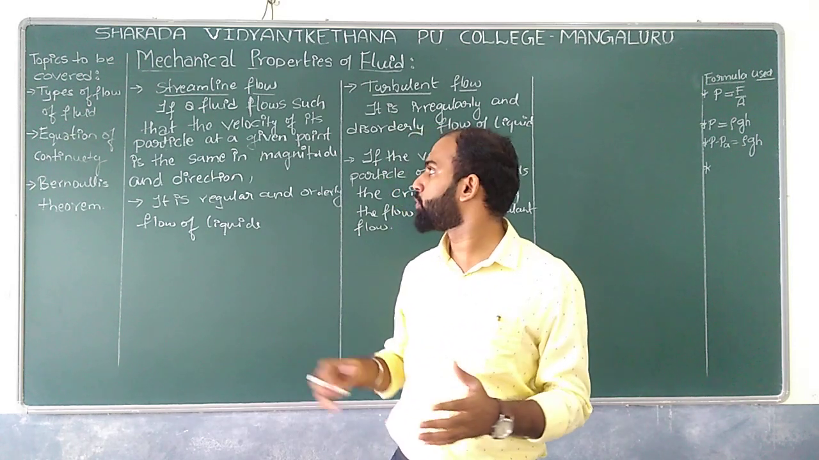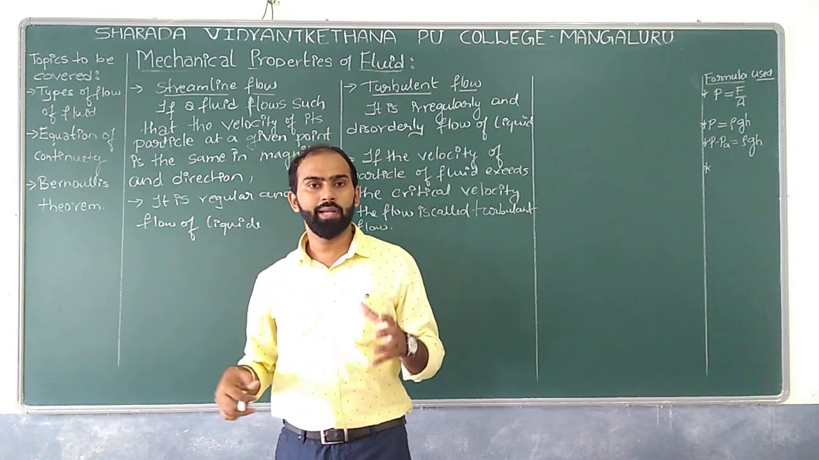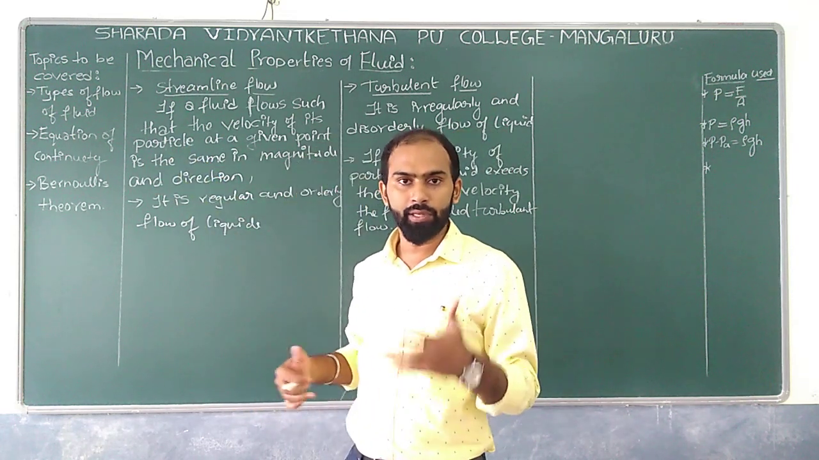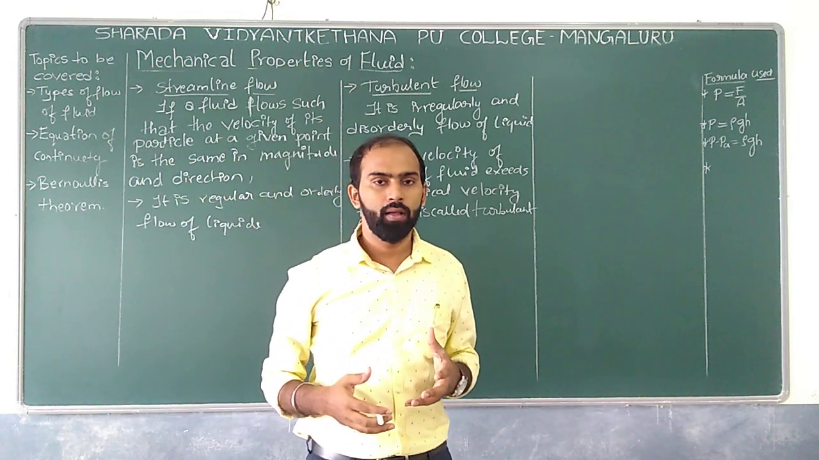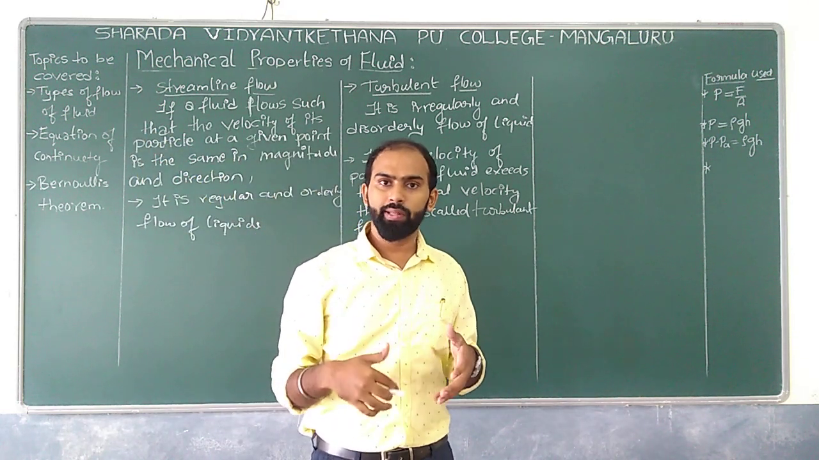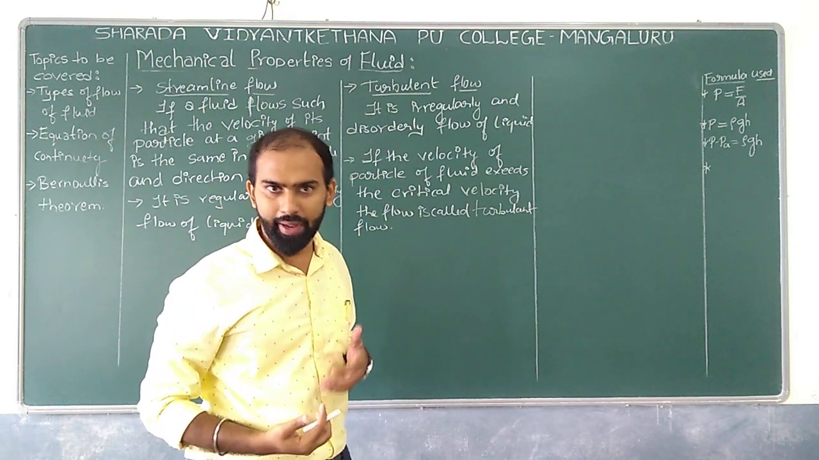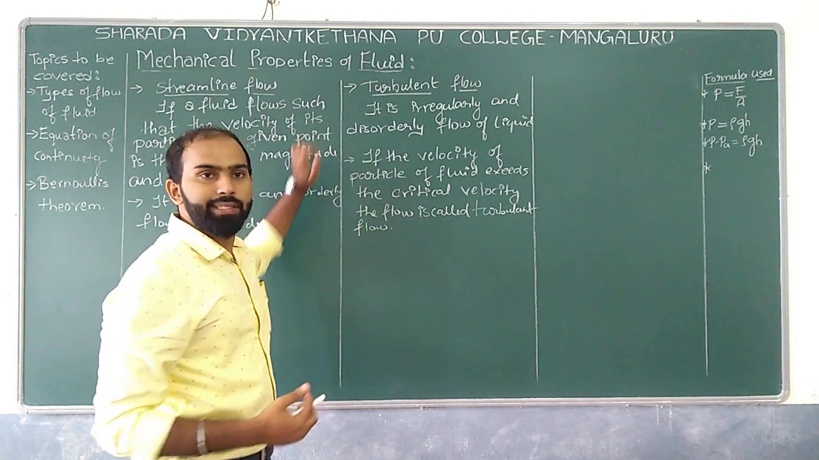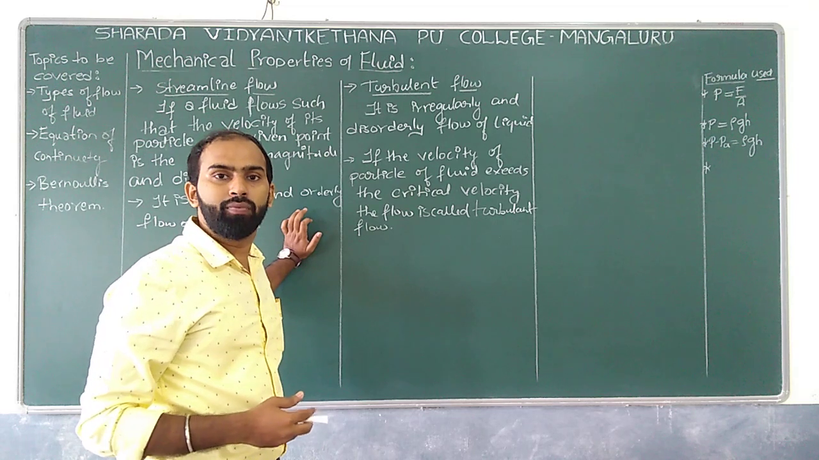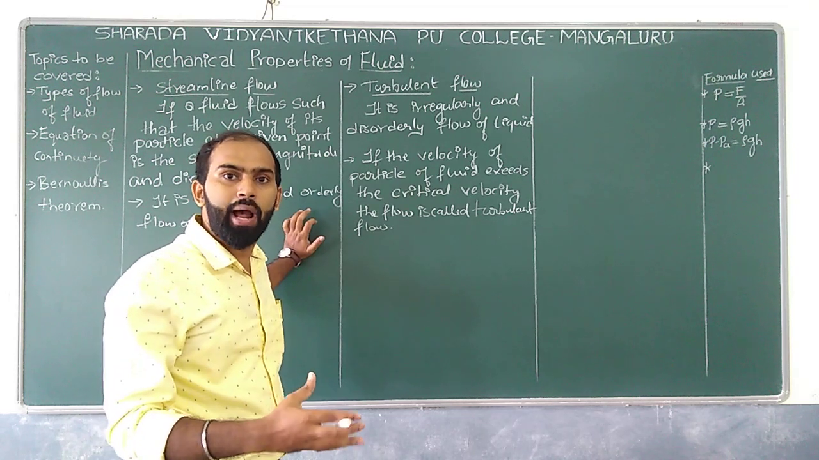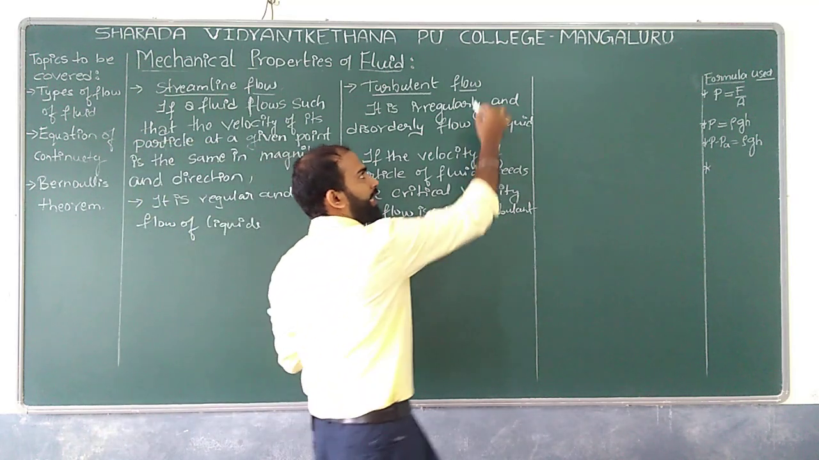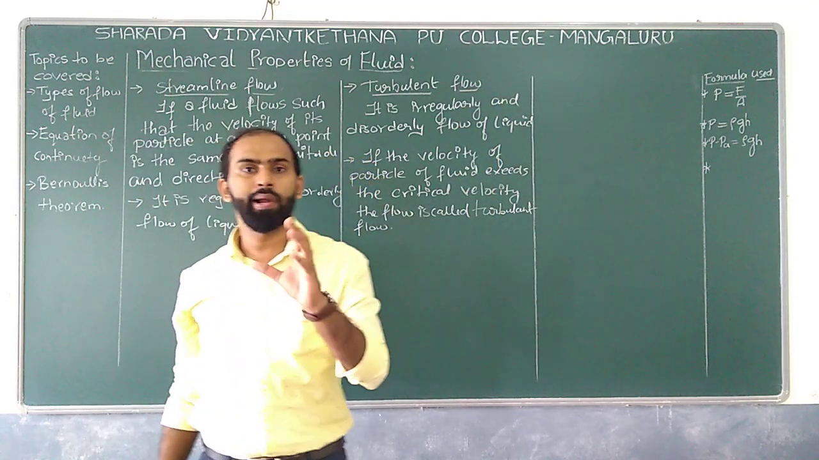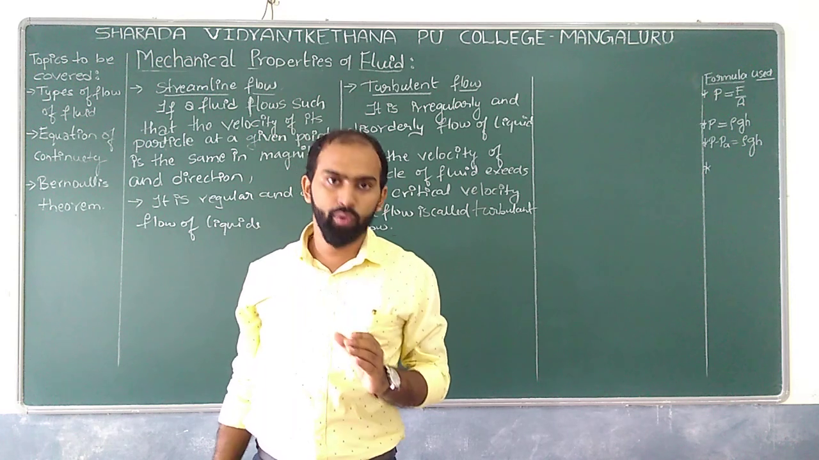Before we move to this, we'll discuss what we are supposed to deal with initially, that is the types of flow of a fluid. Basically we have two types of flow of a liquid: one is streamlined flow and the other is turbulent flow. We'll discuss initially what exactly streamlined flow is.